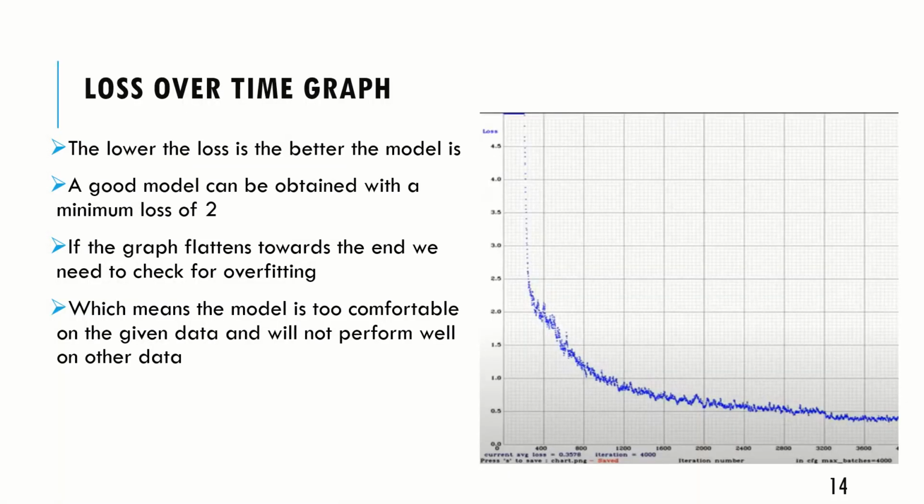This is the graph generated from our training. A good model can be obtained with a minimum loss of 2. As we can see, the line drops significantly at the beginning. That means at first, the learning speed is very rapid. As it checks more and more images, it learns less from each iteration. Finally, the graph flattens, but we need to check for overfitting. It might become too comfortable on the given data and will not perform well on new data.